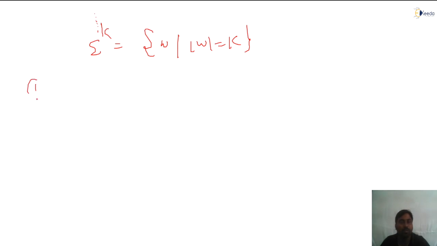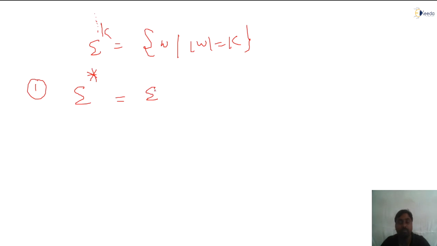Similarly, I can go to length 4, length 5. Sigma power k is the set of w such that w is a string and the length of w equals k, I told you. Are you getting my point? Now there are 2 points I wanted to give. Instead of sigma power k, I will take sigma star. What does star indicate? We call it Kleene closure. I will tell you what sigma star indicates.